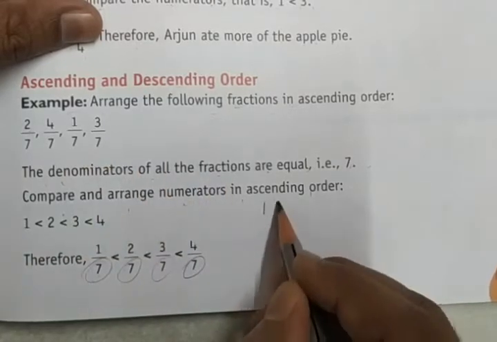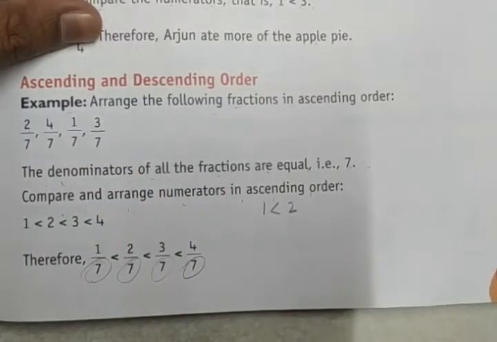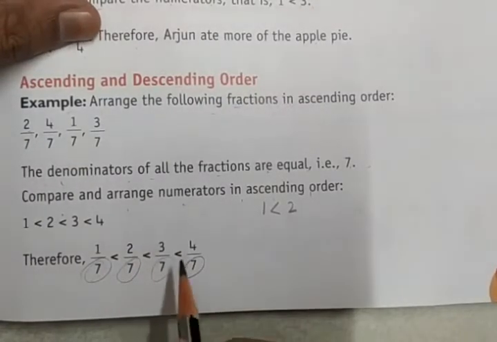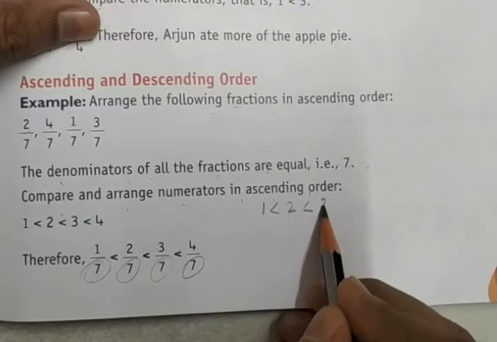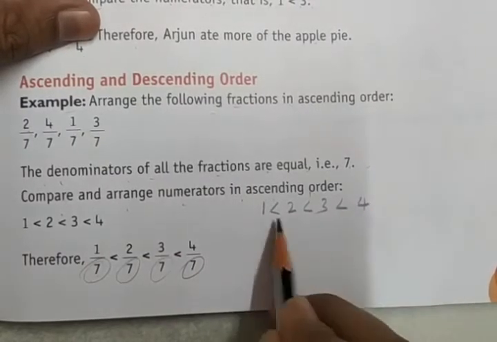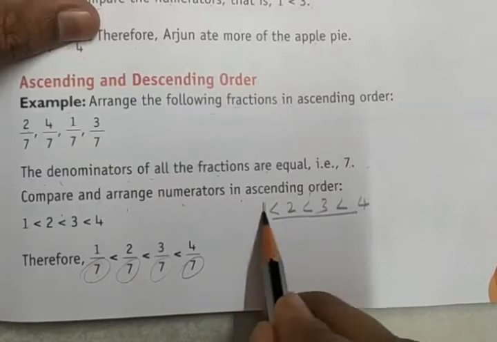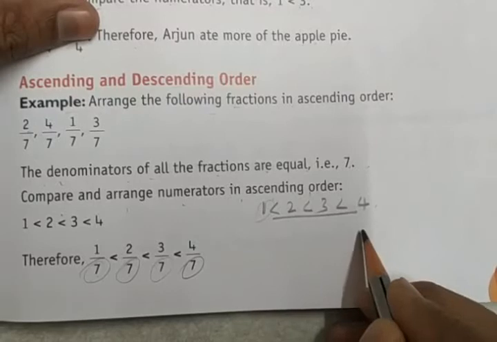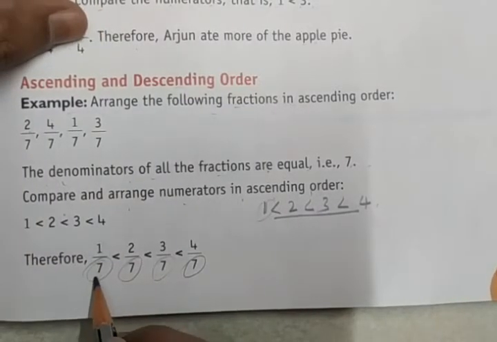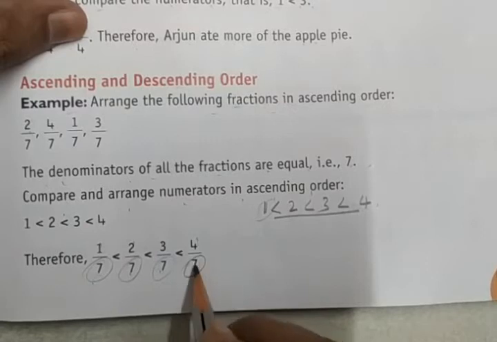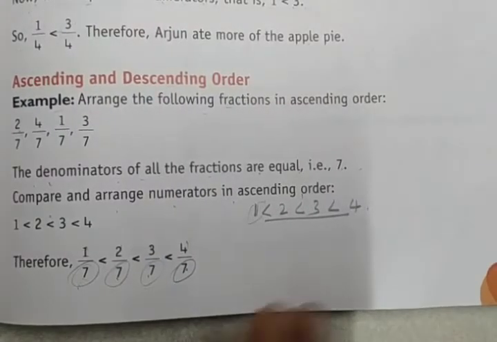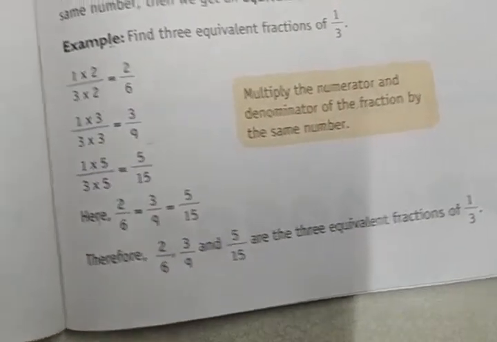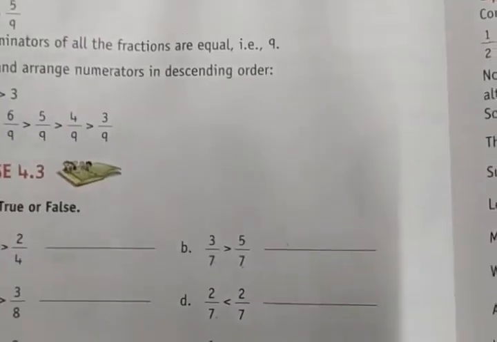Here 1 is less than 2, and 2 is less than 3, and 3 is less than 4. Ascending order means from the smaller number to the bigger number. So 1/7, 2/7, 3/7 and 4/7. Like this we have to arrange the fractions. Clear? I hope you have understood these fractions.